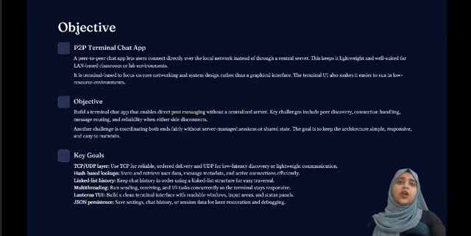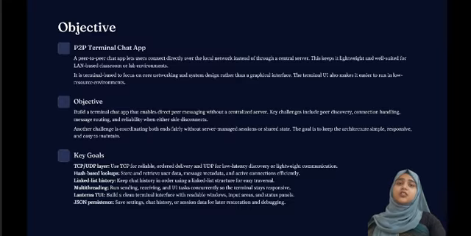Let's get right into the objective of our project. Our goal was to build a chat application that doesn't rely on a central server. It's a peer-to-peer terminal chat app designed specifically for local area networks like a university lab or classroom.